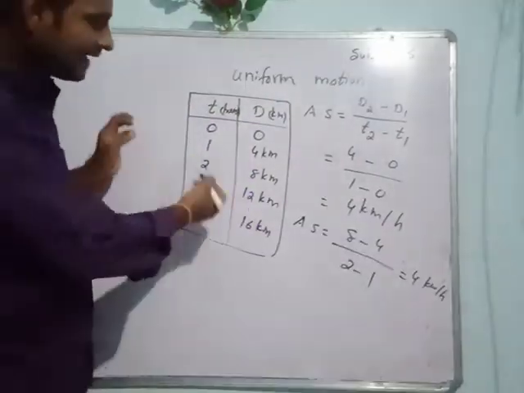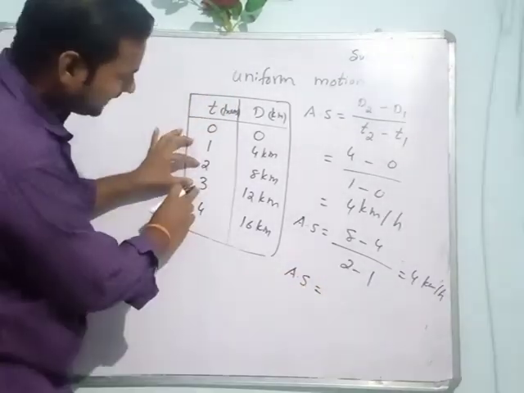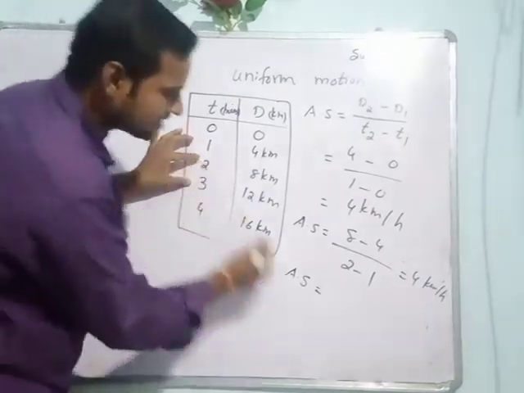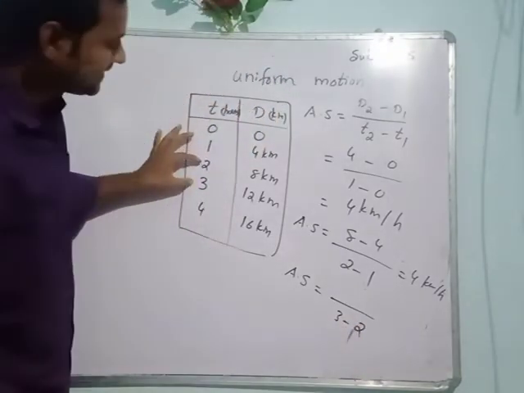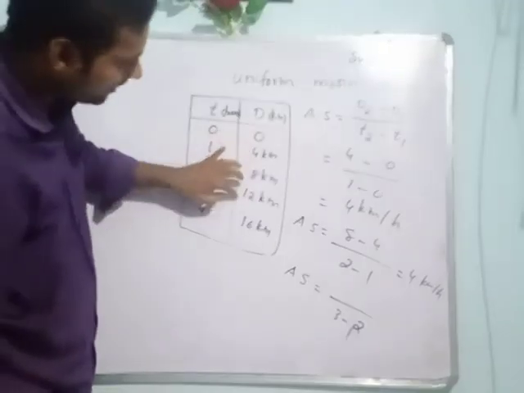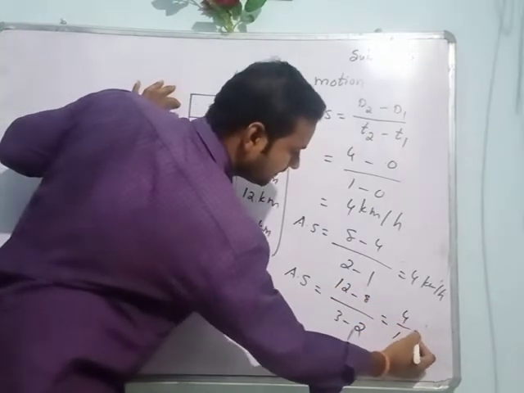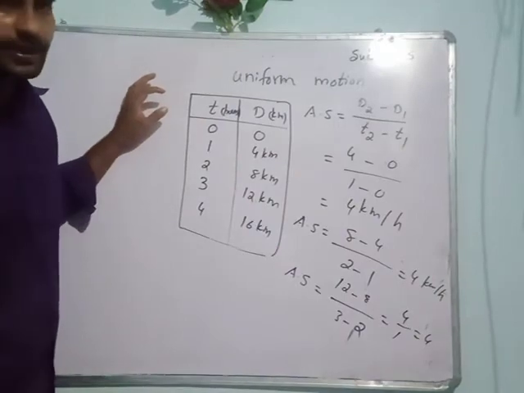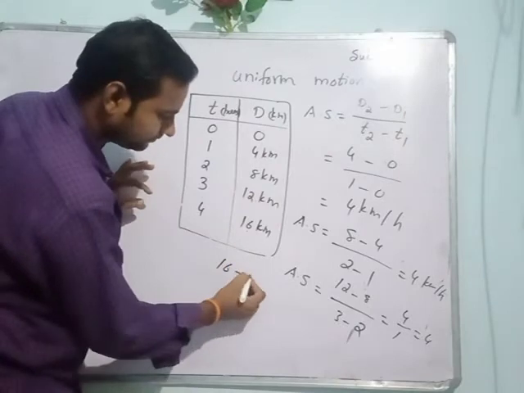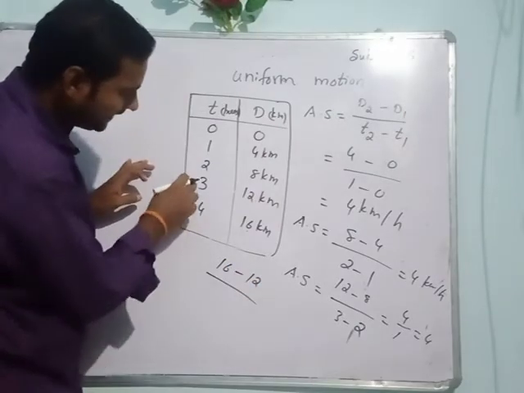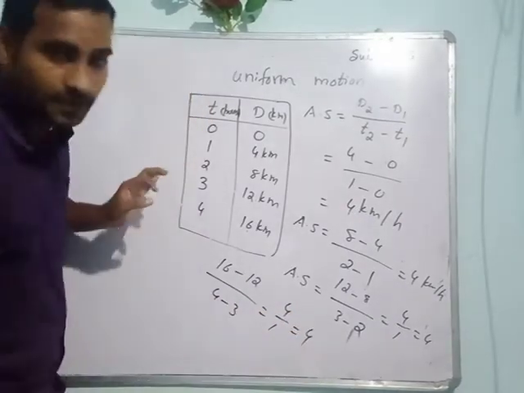Okay? Now again the third interval. Again time change: 3 minus 2 is equal to 1 hour. And distance, here 12 and 8, again 12 minus 8 is 4, by 1 is equal to 4 km per hour. Clear? And the fourth case here, again 16 minus 12 for distance, and time interval 4 minus 3. Again 4 by 1 is equal to 4 km per hour.